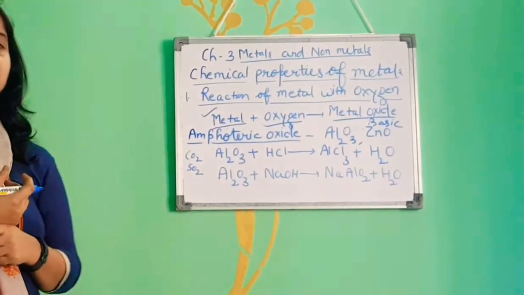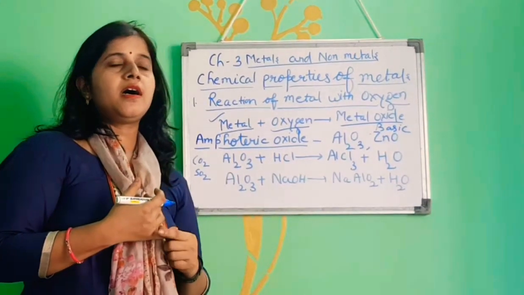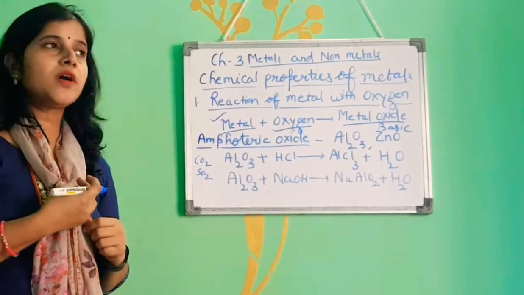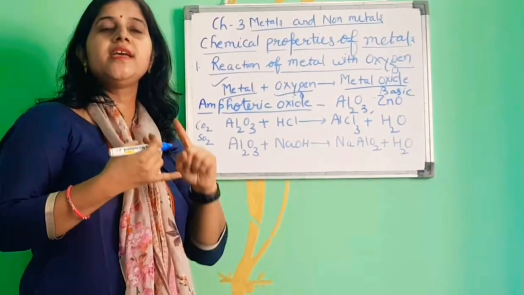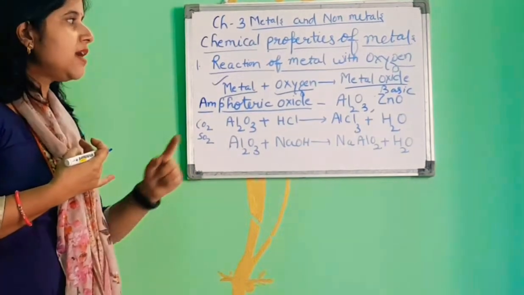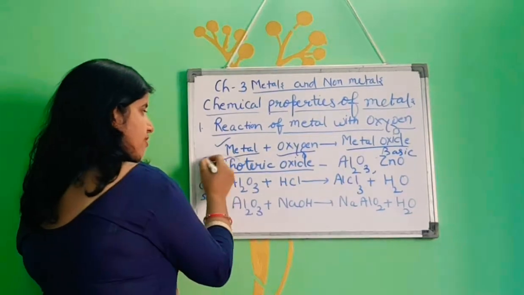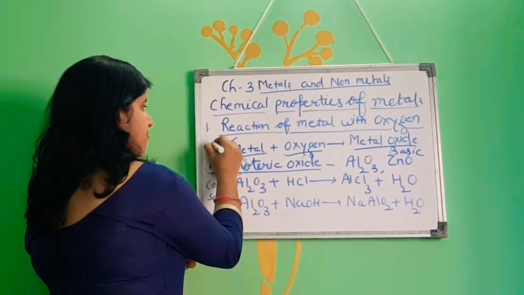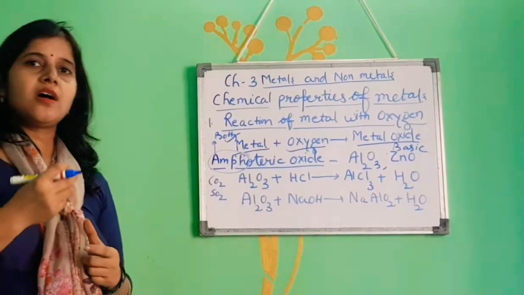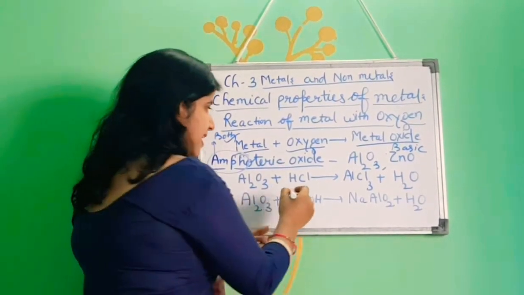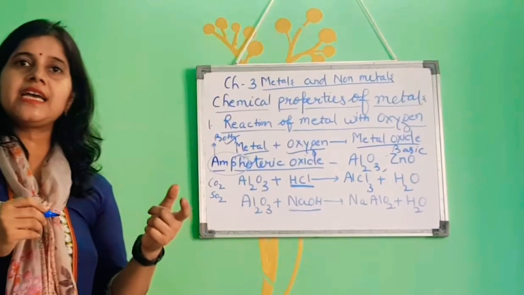What are amphoteric oxides? It is a very important question. Normally the question comes as a 1 mark question or sometimes a 2 mark question: what are amphoteric oxides. So you should know the definition of amphoteric oxides and also examples of amphoteric oxides. Amphi means both. So amphoteric oxides are those oxides that can react with acid as well as base.